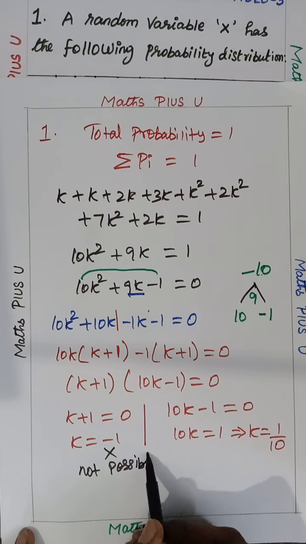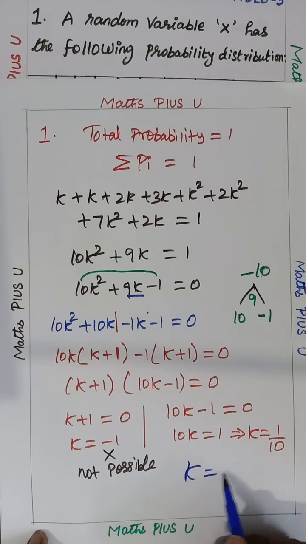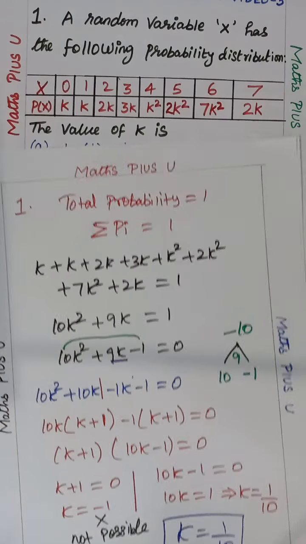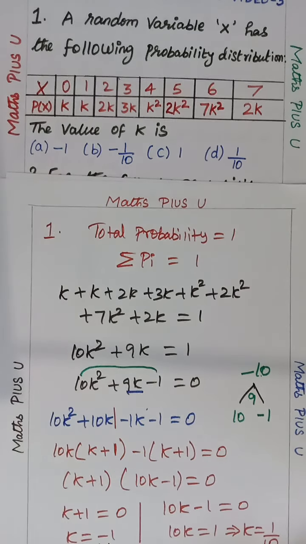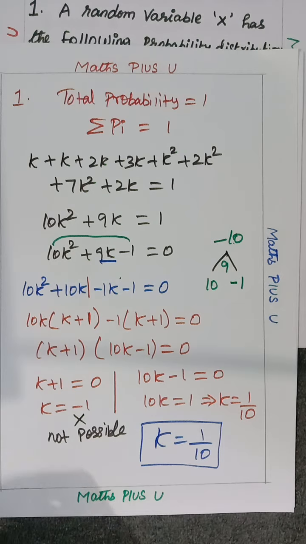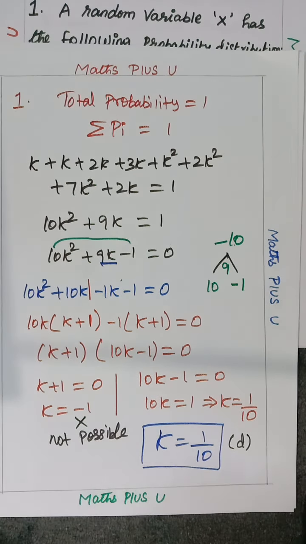Then what will be the value? If you are asking me, obviously k equals 1 by 10 only will be the answer. So k equals 1 by 10. Kindly check which option, children. In my point of view, option D. Usually I write the answer correctly, but the option alone I have written wrongly. Like that, sometimes it will happen, so be careful about it.